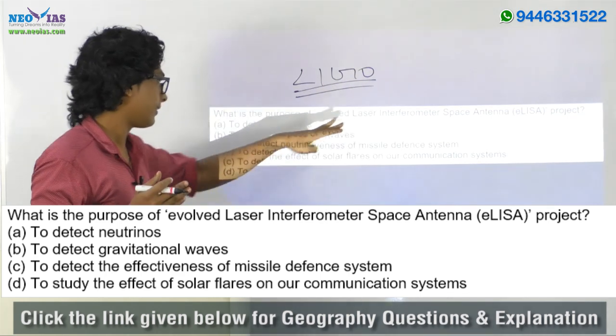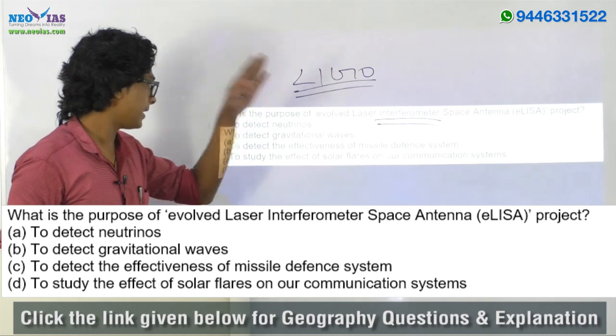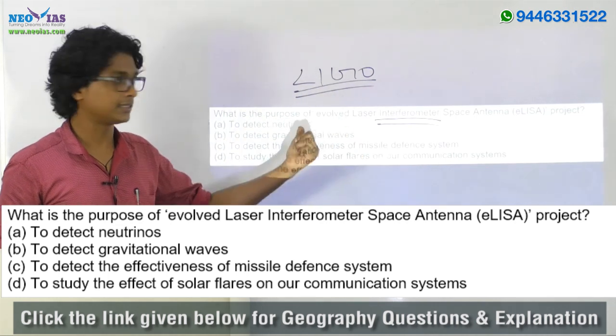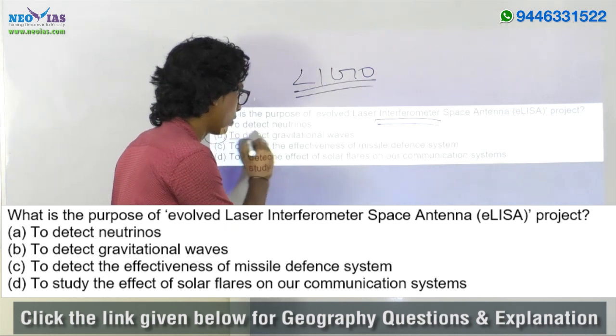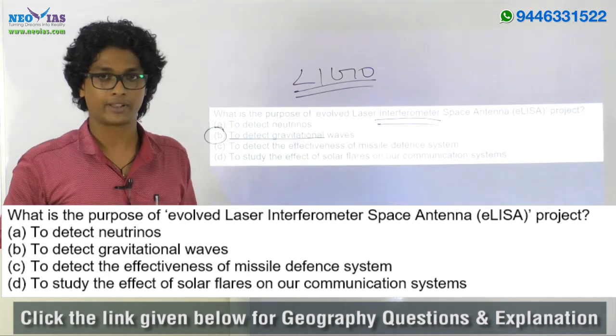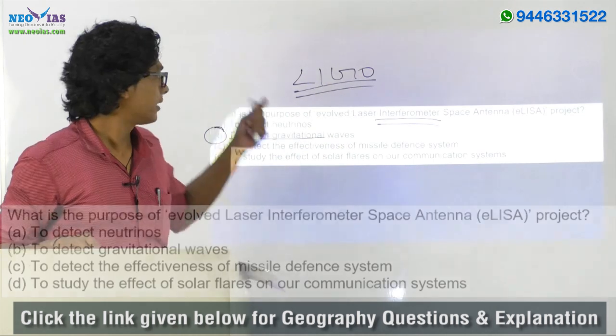So if you know that an interferometer is related to gravitational waves, you will get the answer for this question. Again, since this is an ABCD type of question, the answer will come out as B, to detect gravitational waves. So LISA is used to detect gravitational waves.